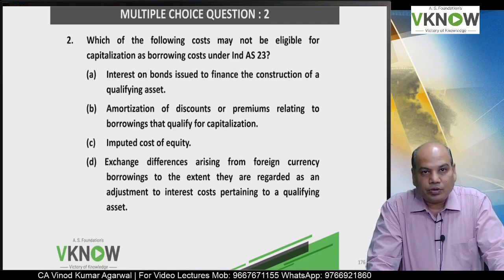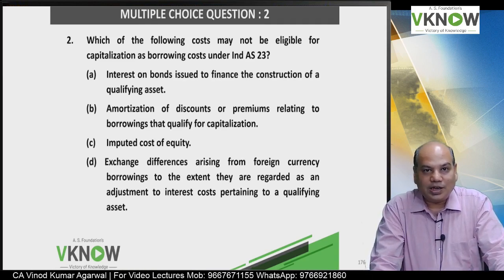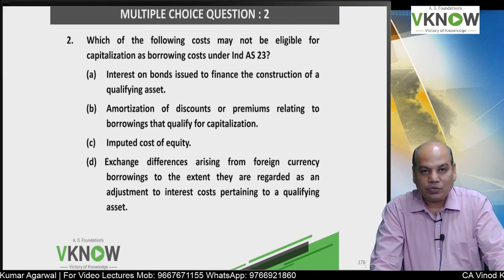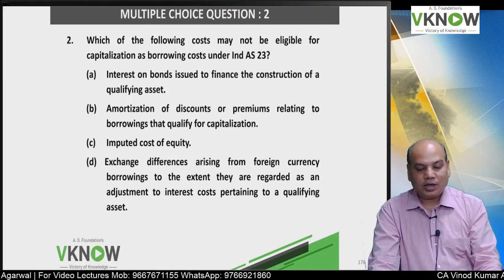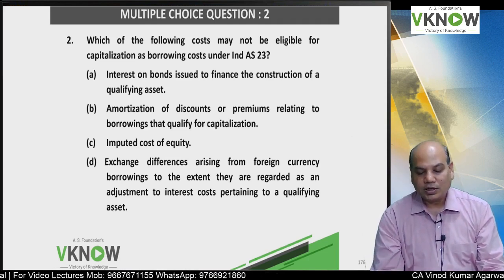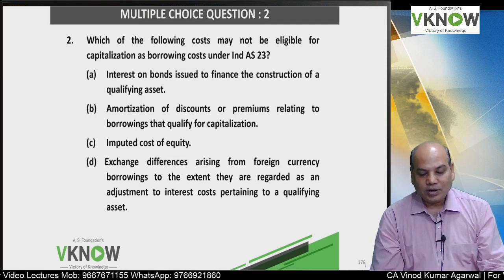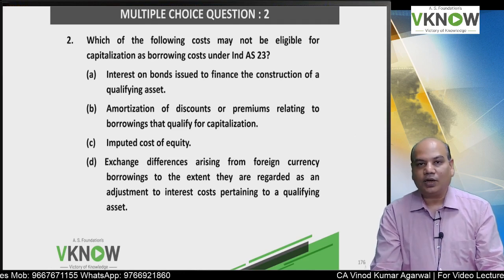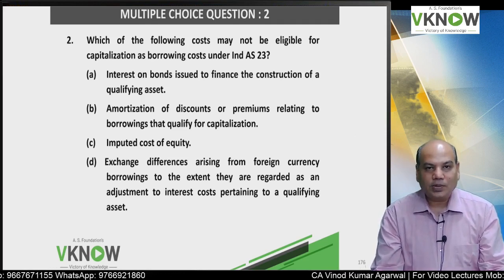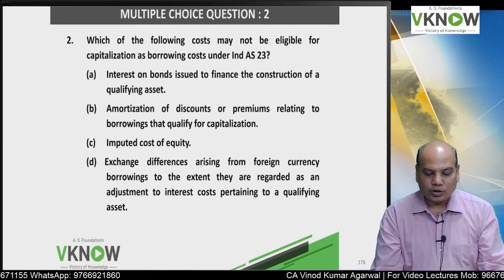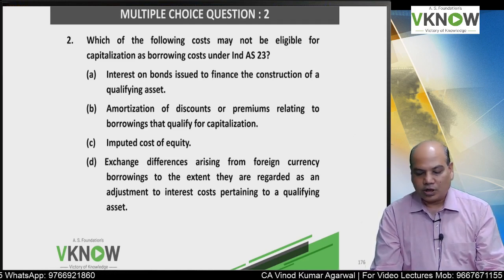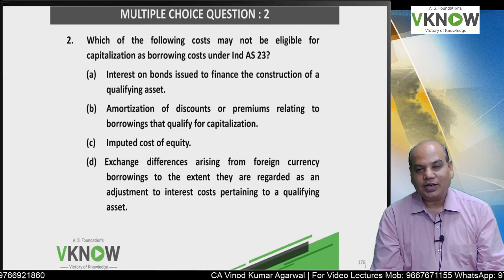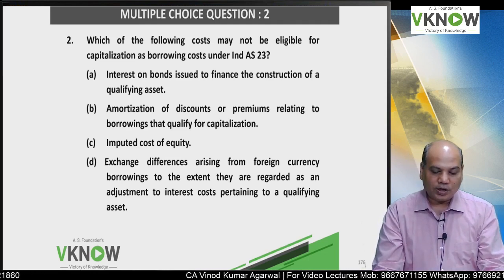Question number 2. Which of the following cost may not be eligible for capitalization as borrowing cost under Ind AS 23? Which cost is not eligible? First, interest on bond issued to finance the construction of the qualifying asset. Second, amortization of discount or premium relating to borrowing that qualify for capitalization. Third, imputed cost of equity. Fourth, exchange difference arising from foreign currency borrowing to the extent they are regarded as an adjustment to interest cost pertaining to a qualifying asset.